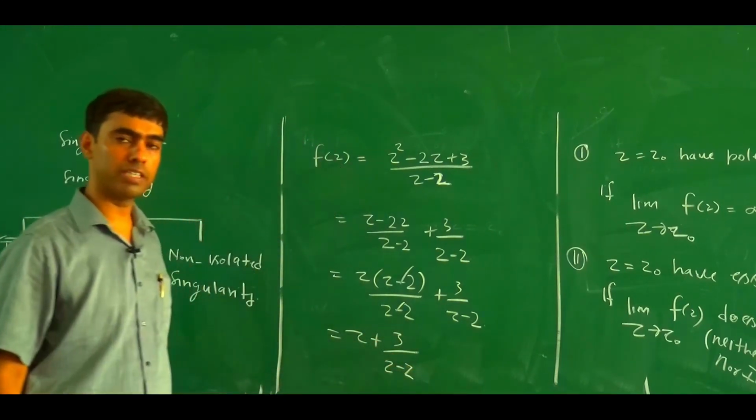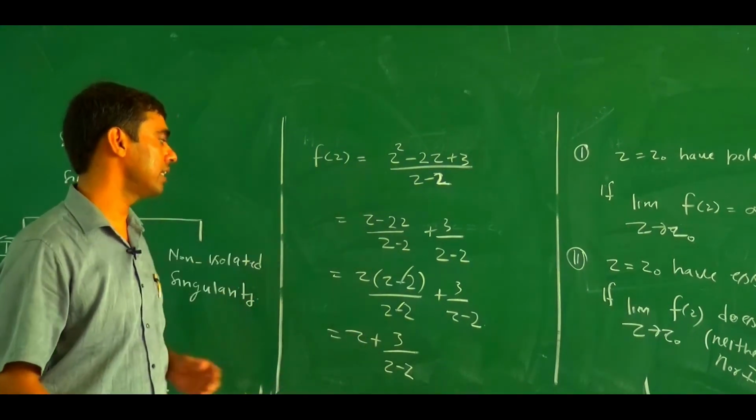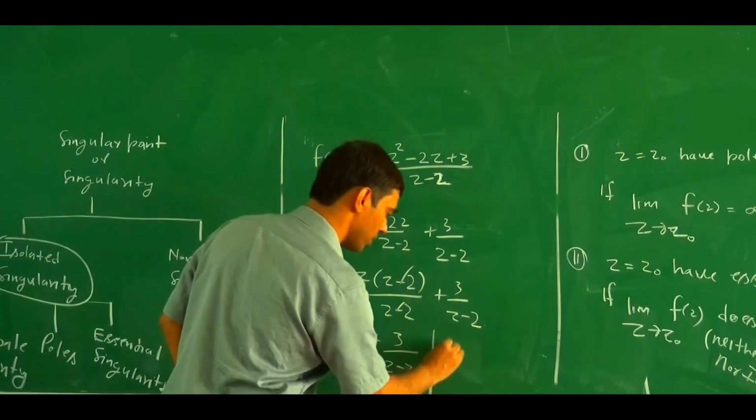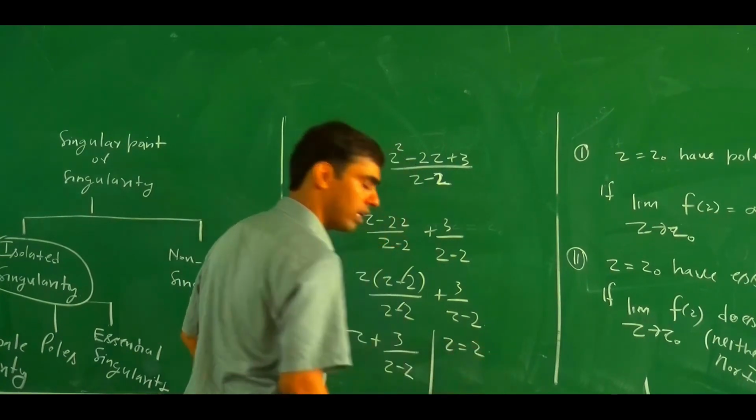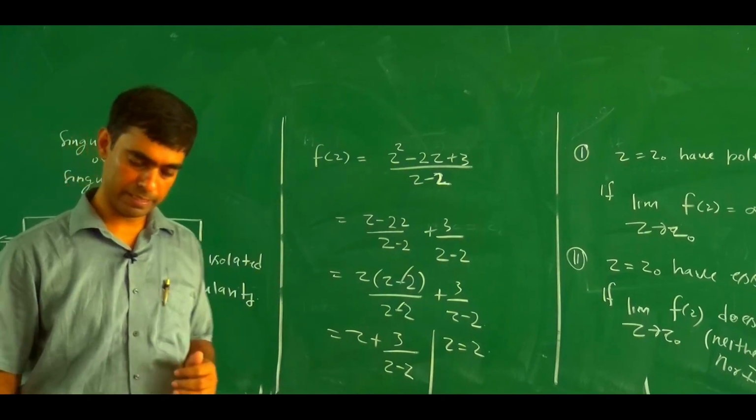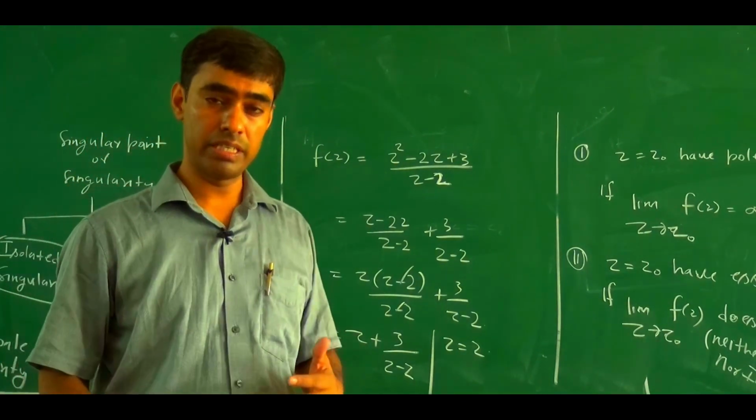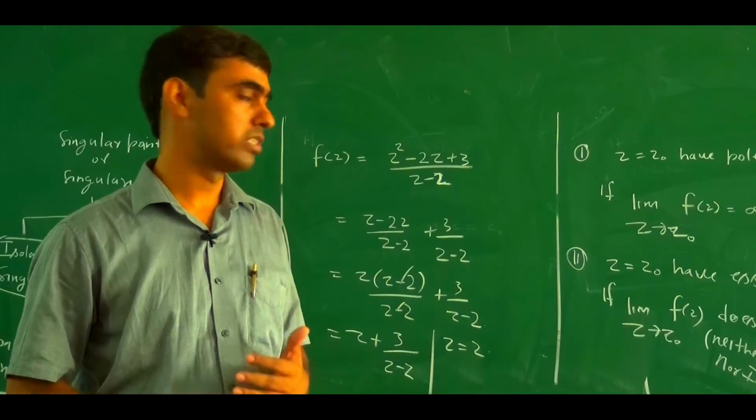So how many terms are there in the principal part? There is one term in the principal part. So we categorize that z equal 2 has a pole, a pole of order 1. This is an example of an isolated singularity under the category of poles.